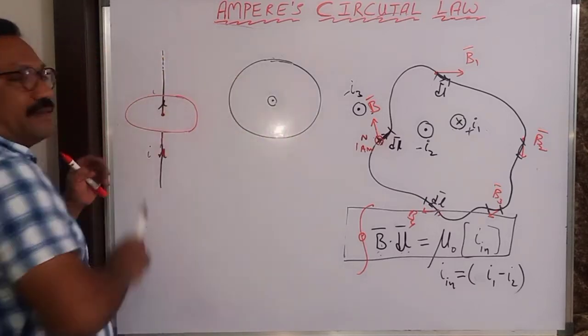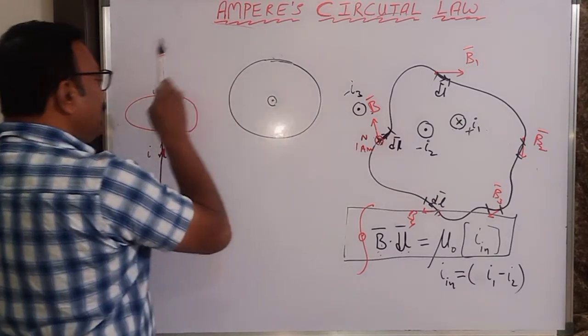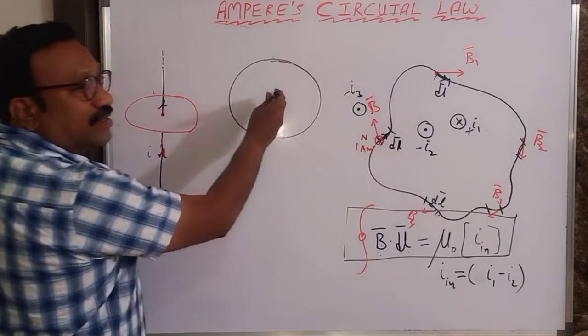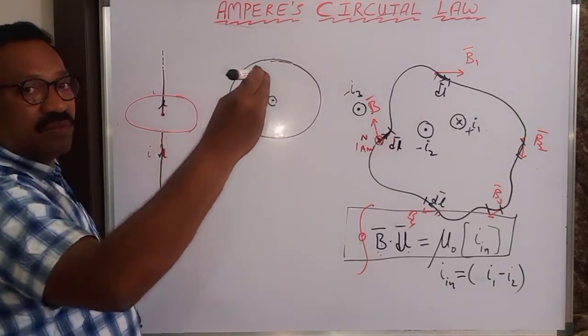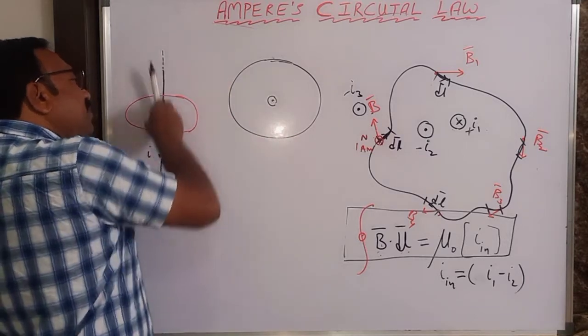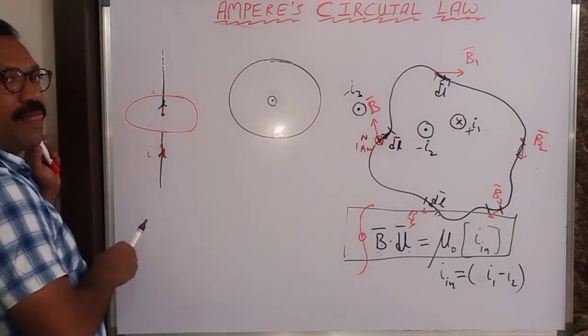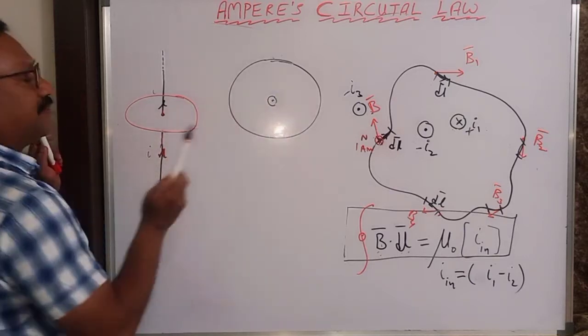This is outward and this is on the plane of the board. The current carrying wire is outward like this, so the current is flowing out of the board. And here the current carrying wire is on the board. That is the situation. This is a curve. This is a curve.